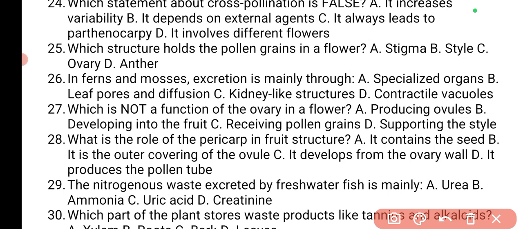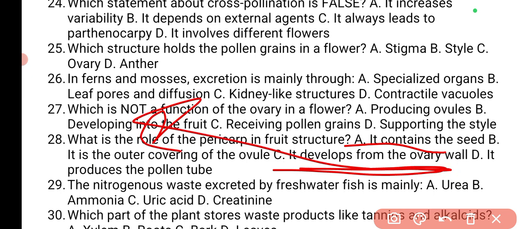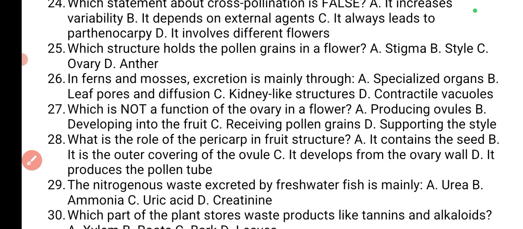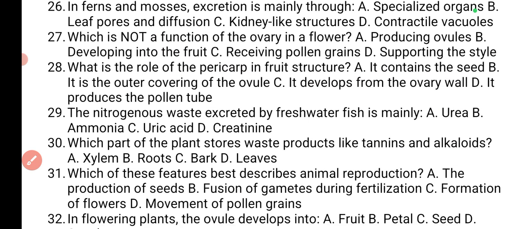Okay, that is the answer. Protective function. It houses the seed. It is not the outer cover of the ovule, but it develops from the ovary wall, yes. But that's not a function. The function is it contains the seed for protection of the seed.